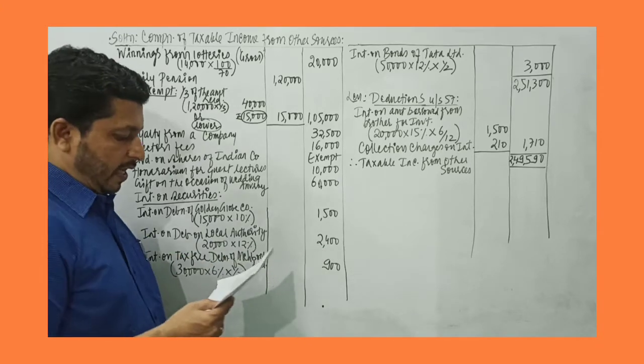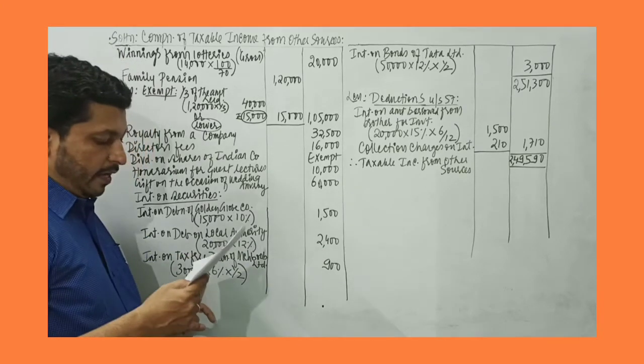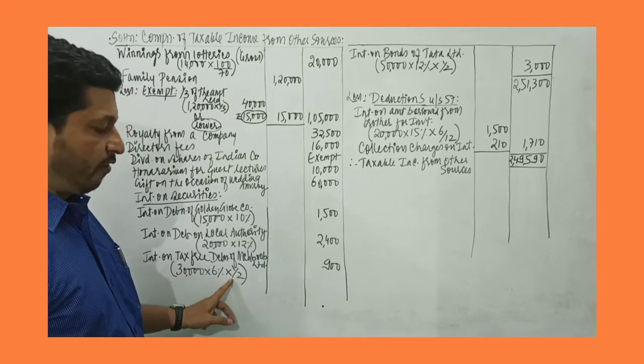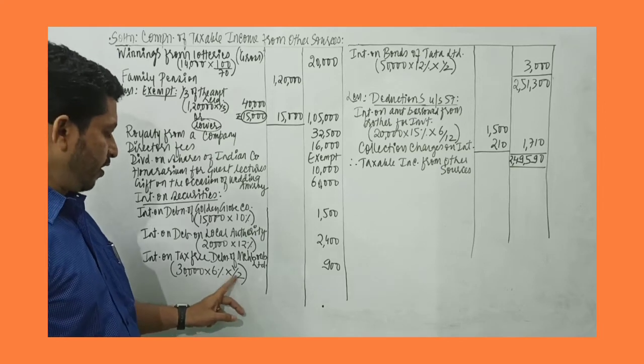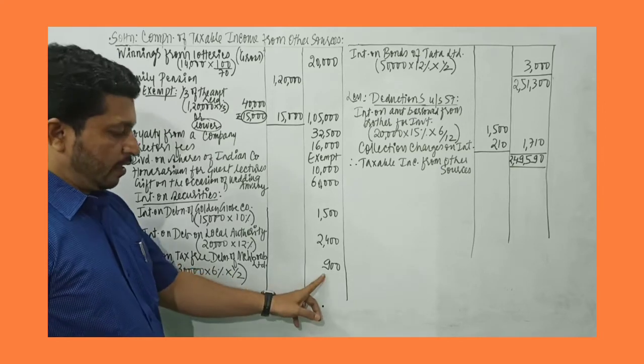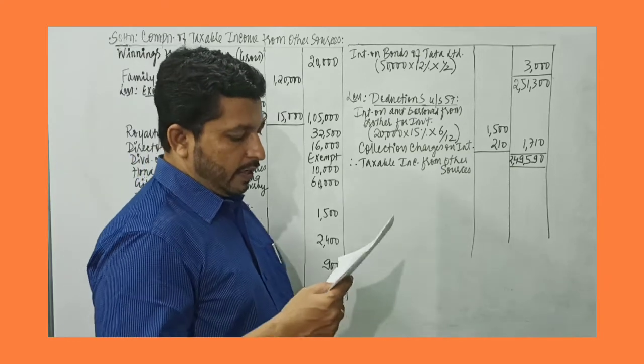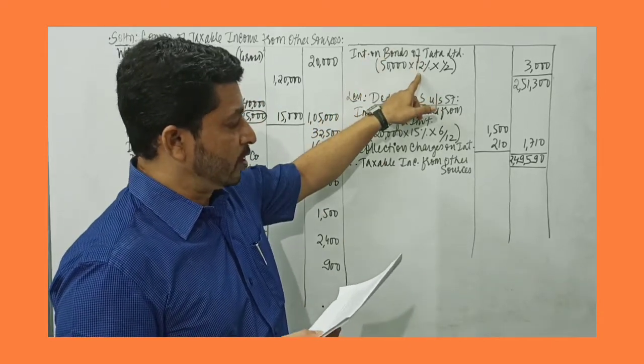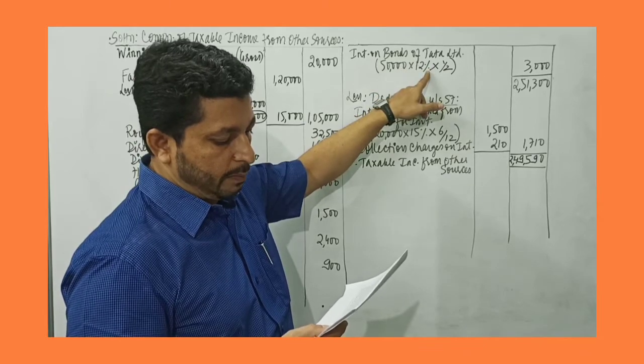Then 30,000 tax-free debentures of Mehboob Limited. And he has sold this on 1st of October. That means he has received interest only for half the year. So 30,000, 6% for half the year. So that would be 900 rupees. Then instead of this, he has bought 12% bonds of Tata Limited. So interest on bonds of Tata Limited, 50,000 into 12%.